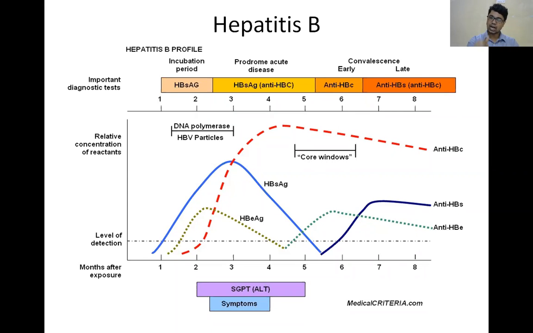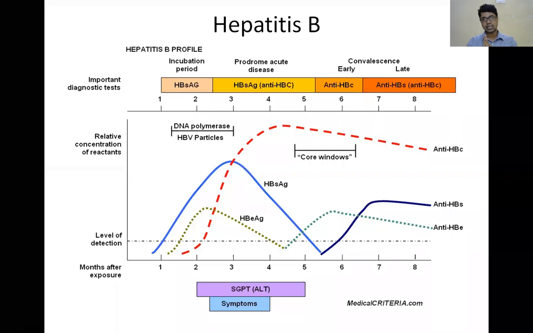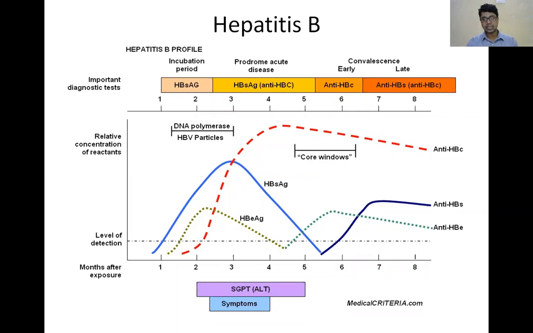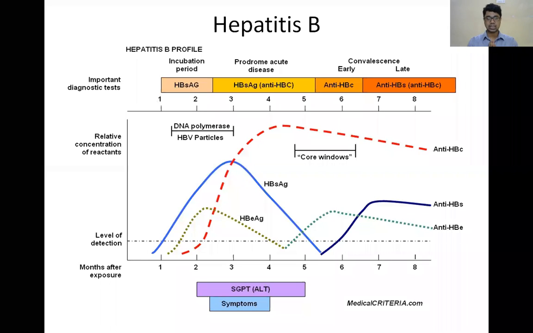Okay, these are the antigens and antibodies. So detection of anti-IgM HBc antibody means there is recent infection. When you get IgG HBc antibody, that is remote infection. Presence of anti-E antibody means there is infection, but not infectious, as the antibody has developed. HBe antigen means that it is infective.